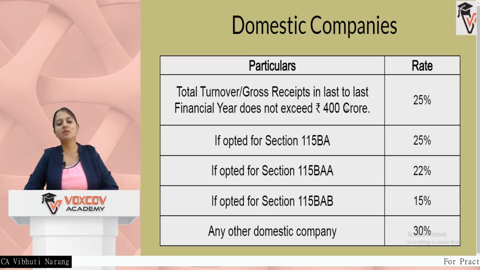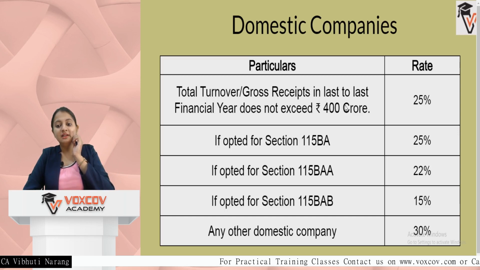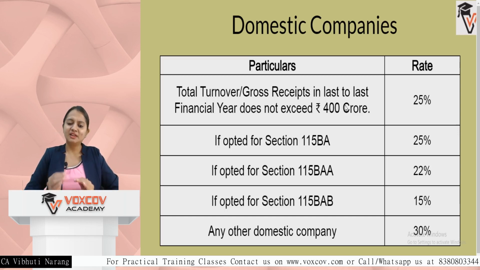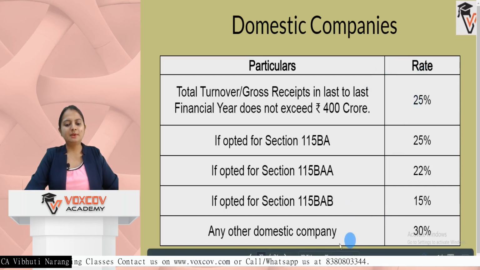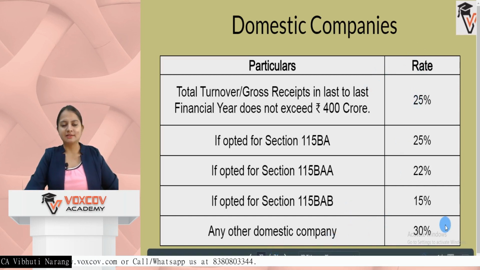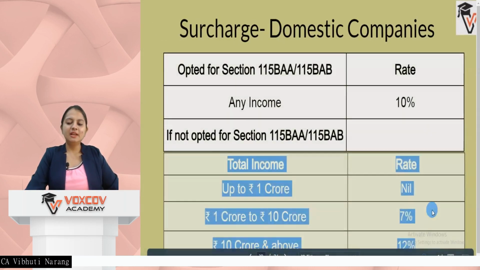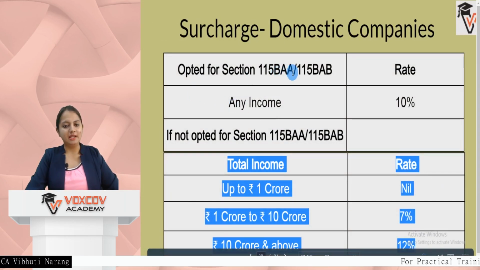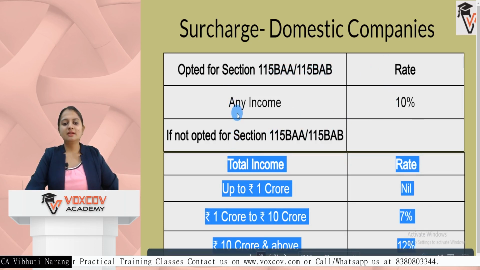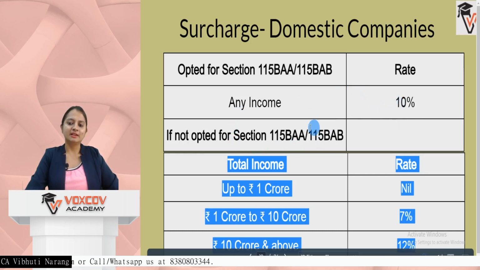So if the gross turnover or gross receipts are less than 400 CR in the last to last financial year, then the tax rate is 25%. Otherwise, if these four categories are not applicable, for any other domestic company the flat tax rate is 30%. If I talk about surcharge, if they are opting for 115BAA or BAB, then the flat surcharge is 10% irrespective of income earned. In a sense, if their income is only 5 CR, then also 10%, and if it is 5 lakh, then also a mandatory surcharge of 10% is applicable.